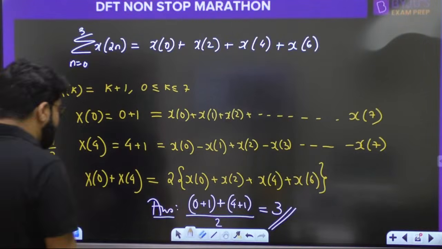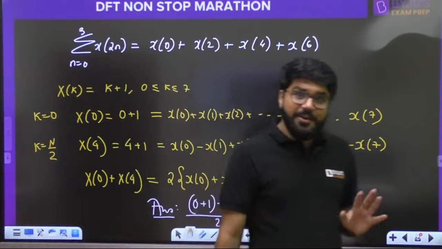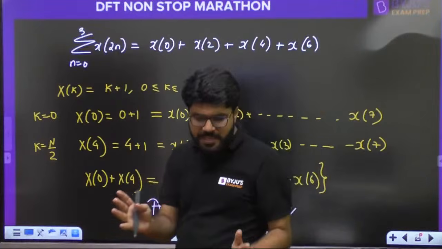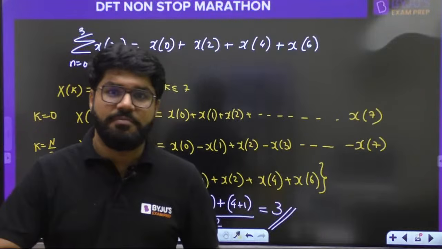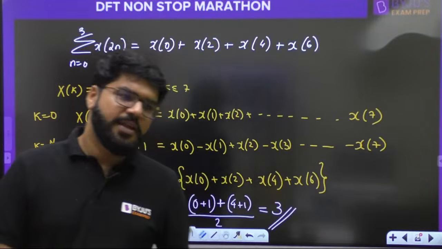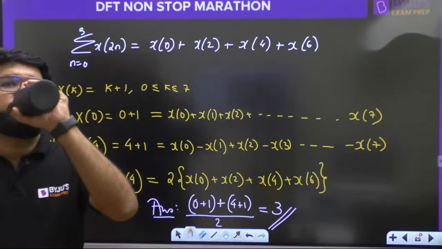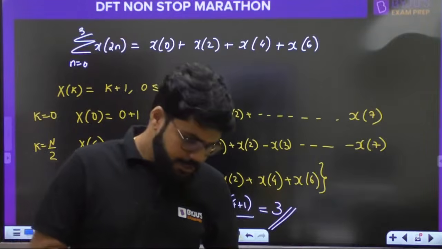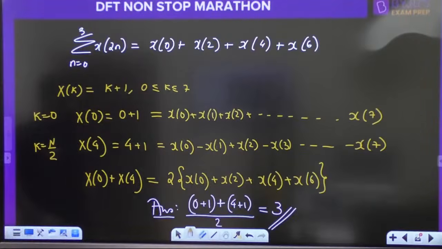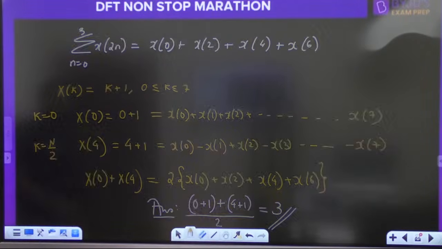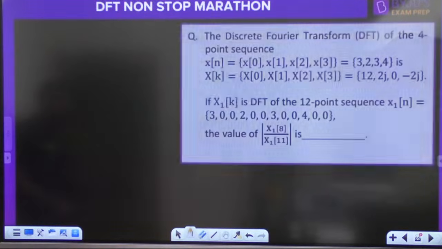Isn't it easy for 2 marks? Property based, logic based. जितना properties अच्छा रखोगे, जितना methods को simplified रखोगे, you'll get the benefit in the time. You'll get the benefit in the time in the exam hall. Right? Simple one. Let's move ahead. Let us move ahead to the next one.